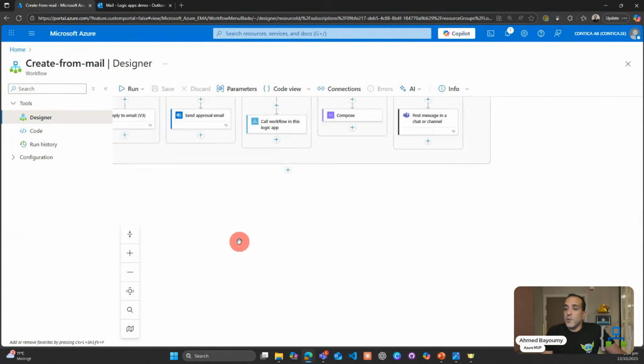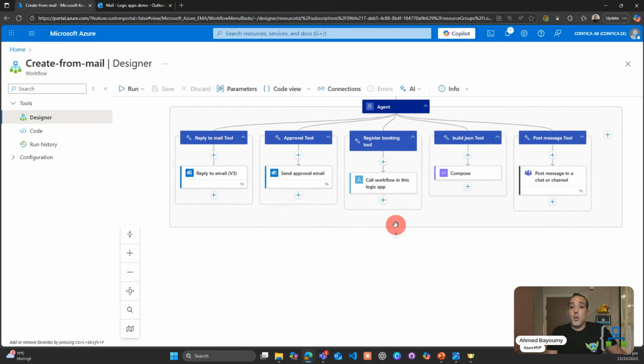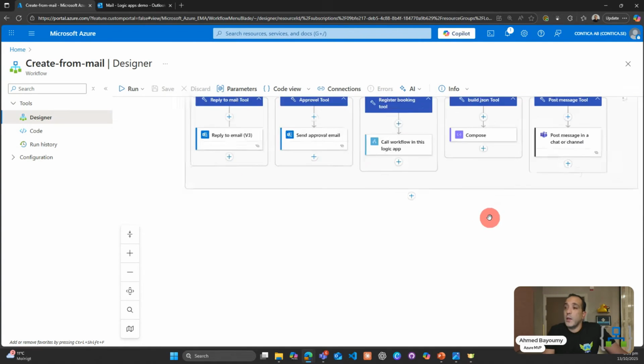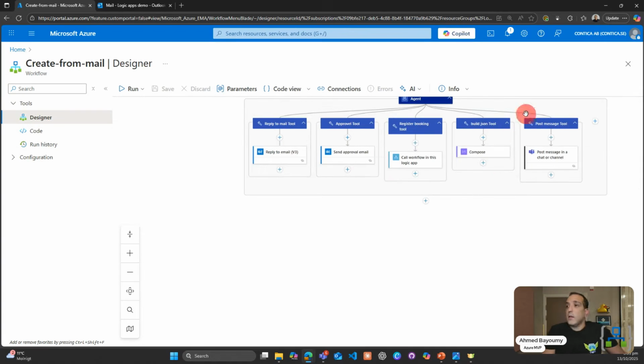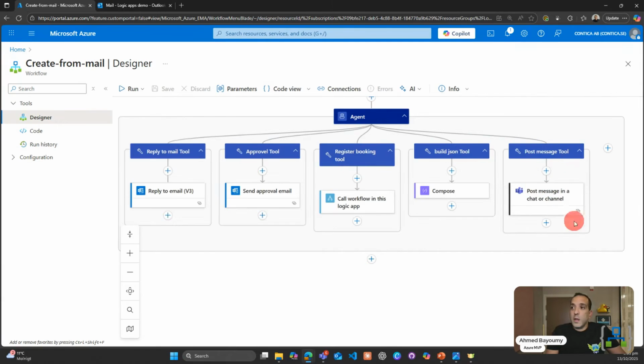And we give it also some tools. What we needed is we need to reply to emails, give the customer confirmation. We need to send approval mail. We need to send it to a workflow that's actually registering this logic, this booking. And we needed to compose the JSON file that we will be sending to this workflow that will be registering this booking. All this while keeping the operation team, the business users, in a loop and informing them via Teams channel.